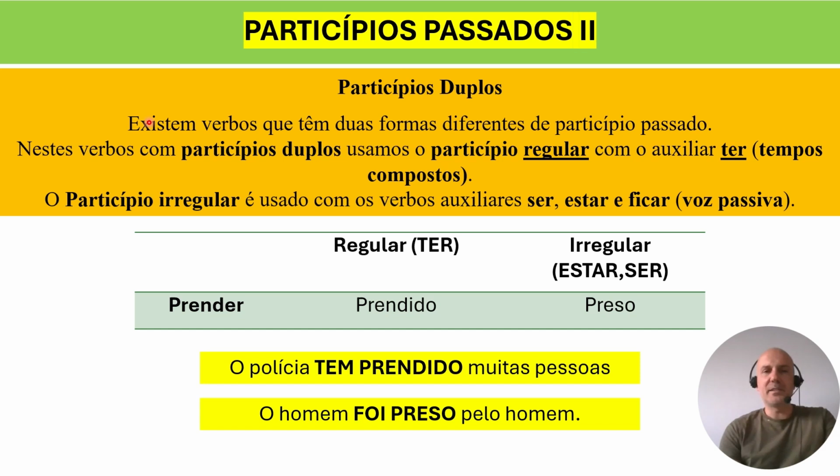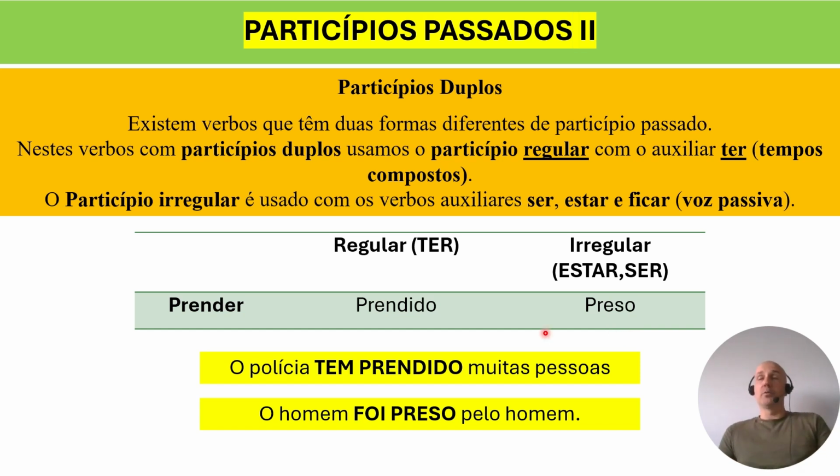So it says here, existem verbos que têm duas formas diferentes de particípio passado. So there are verbs with two different past participles. And the example that we have here is the verb prender. Prender means to arrest, okay, to arrest someone. And the regular past participle is prendido. So once again, we just delete the last two letters, er, and add ido. So this is easy. But then the irregular past participle is preso.